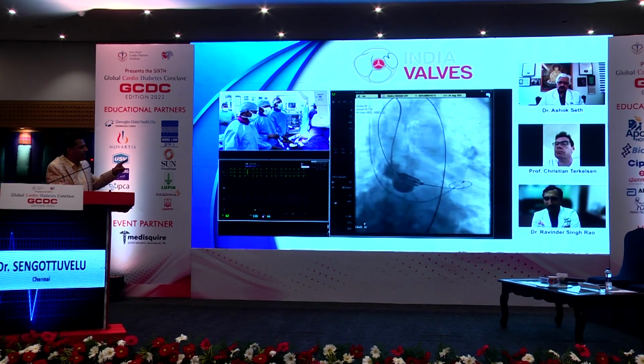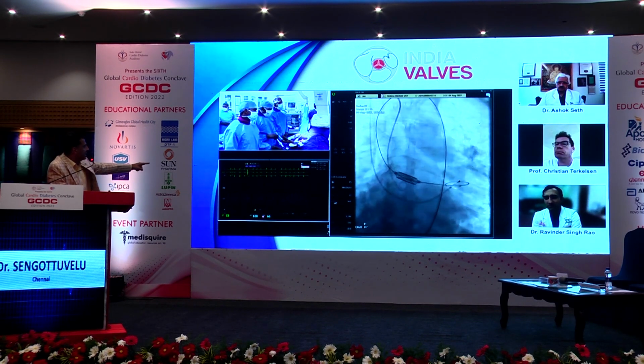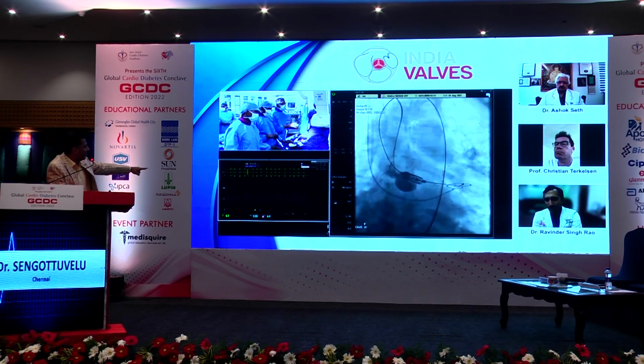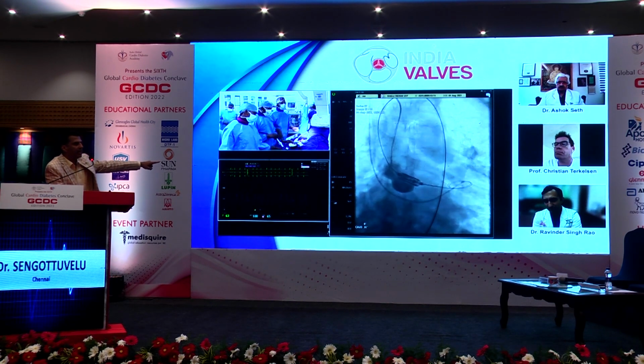Now we are going to inflate the valve. You can see the ECG will be fast pacing. The pressures will drop, and then we will start deploying the valve. This is a crucial one minute where we implant the valve.